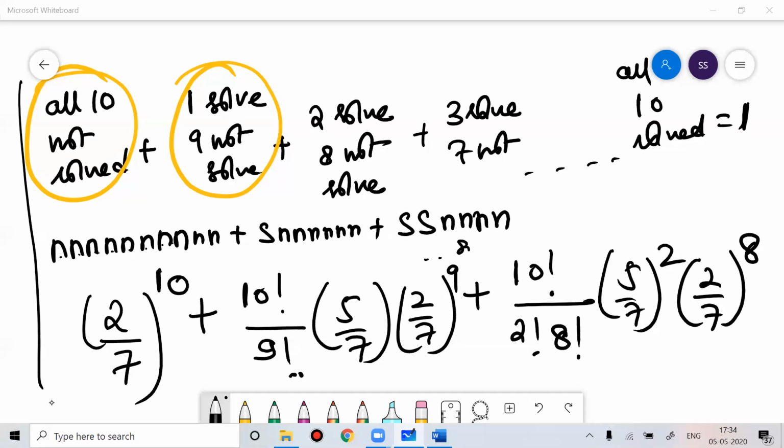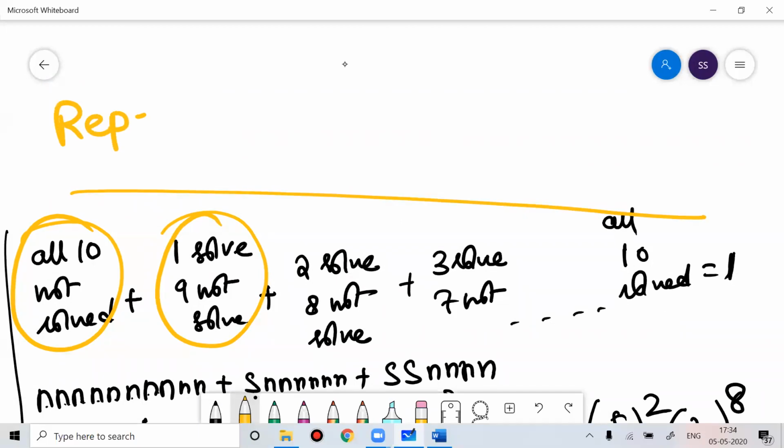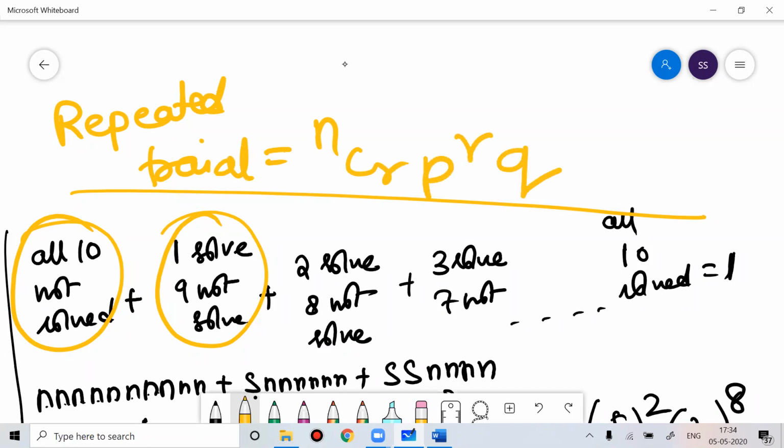More or less, when you're solving the problem, we need to understand that whenever we work on a repeated trial, the formula we use is NCR P to the power R Q to the power N minus R, where P is the probability of success and Q is the probability of failure.